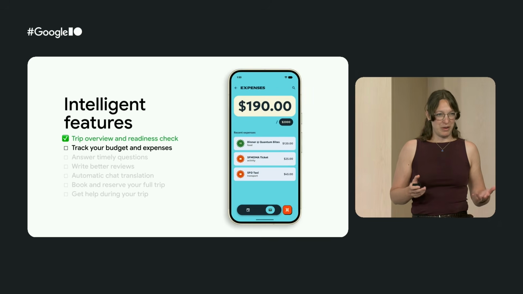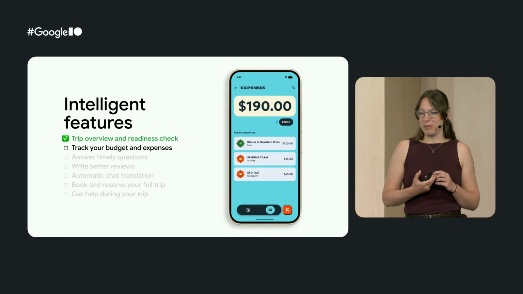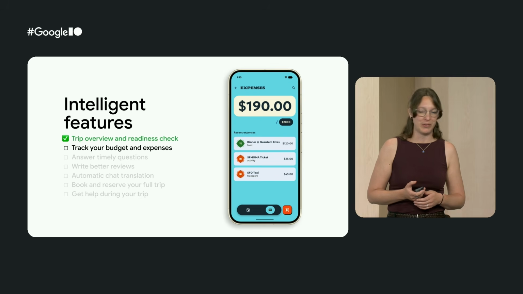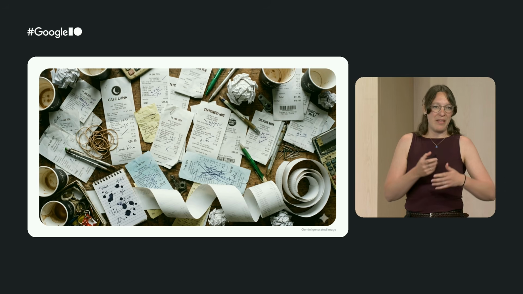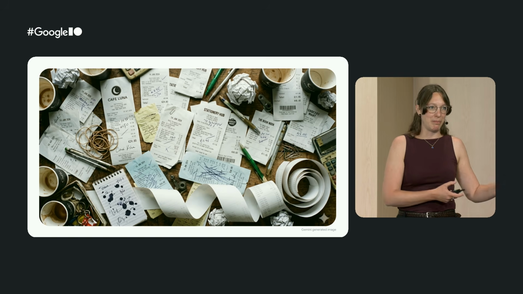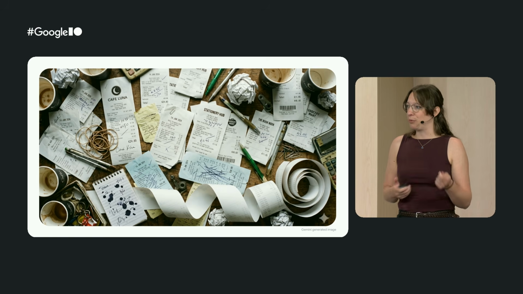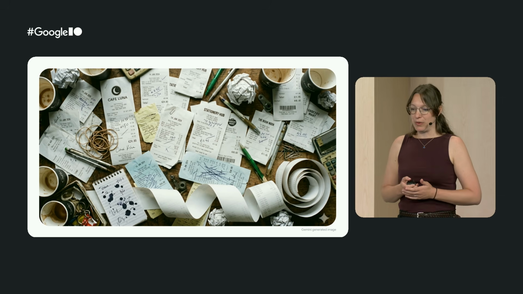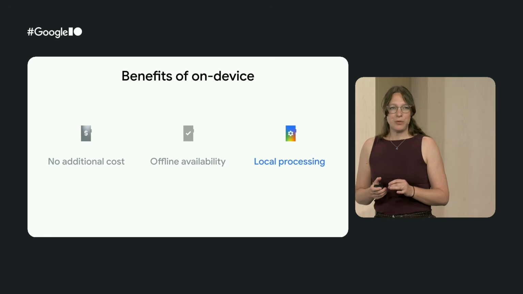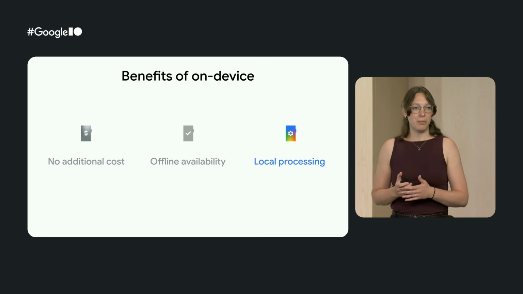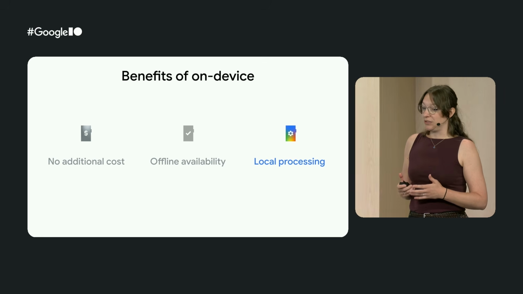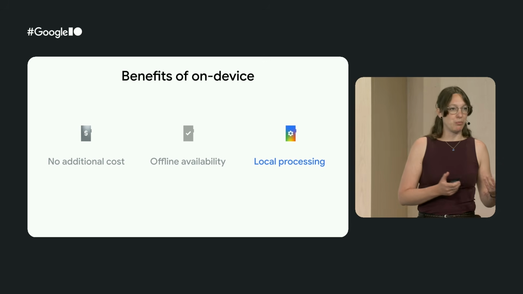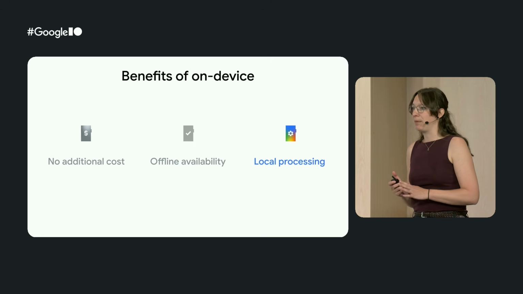And for me, if I'm traveling, one of the things that I really don't like to do that much is budgeting, and managing how much I'm spending on souvenirs, on food, on all those things. So I usually end up with a whole bunch of receipts that are all in my backpack and in my pockets, and then I have to sort through and tally all of them. So for such a tedious task, wouldn't it be nice if we had AI to help us with that? And since receipts might contain sensitive information like credit card numbers and addresses, this is another great use case for using an on-device solution. So users can be confident that private information will actually be processed locally on the device without any of their data being sent to the cloud.